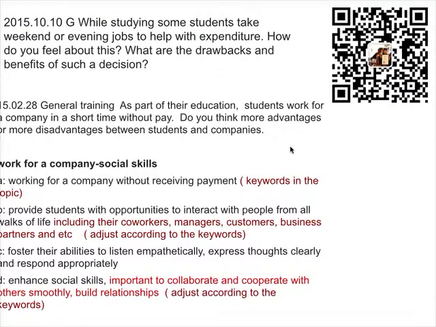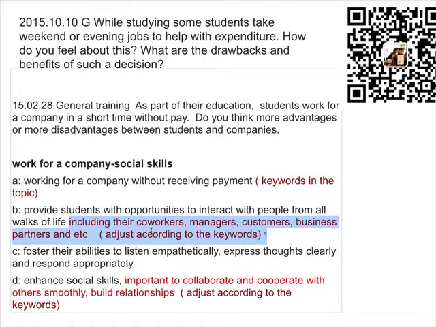The next topic is the one that we talked about last time. You can compare these two. This topic is more about having a part-time job. So when you have a part-time job, what can you do? For B, when you interact with people from all walks of life, these people include your coworkers, managers, customers. That's why I further explain this one by using some specific positions or people of different jobs.